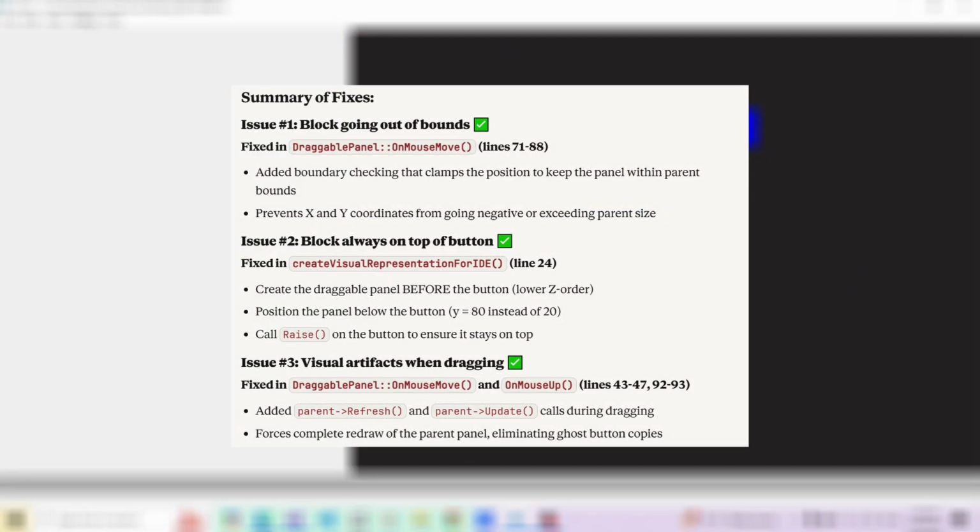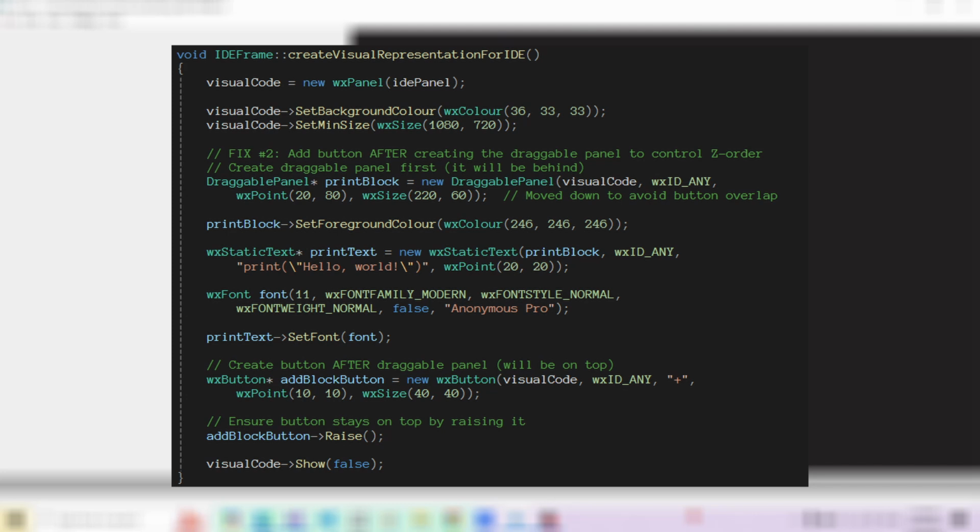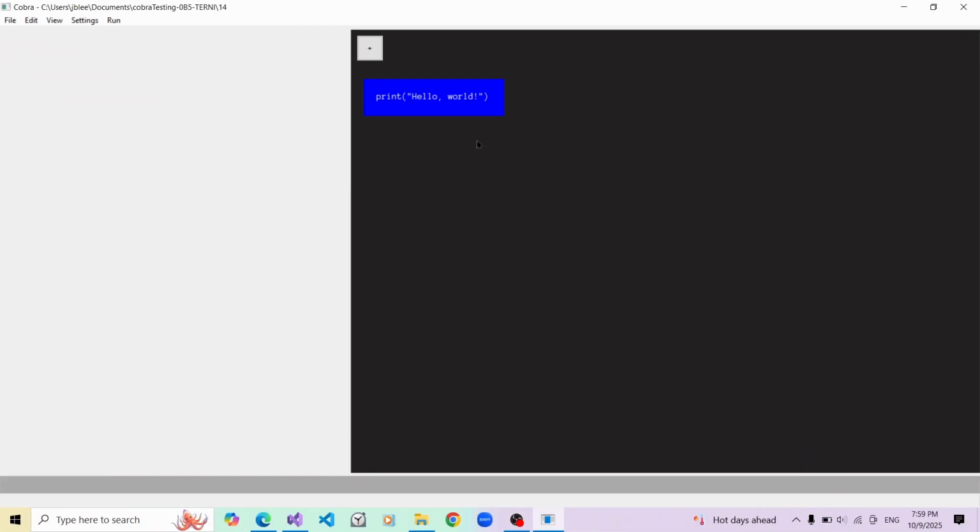We also can't forget about losing the block out of bounds and the block being in front of the button. I really had no clue how to fix these, so like always, I got Claude to do it for me. Fix 2 was simple, basically creating the block before the panel and raising the button, and Fix 1 and 3 involve adding boundary checks and refreshing the parent, respectively. Basically, all my problems are fixed, but now the button will only be raised if my cursor hovers over it. Nevertheless, it's an improvement. Now that I've mostly fixed these issues, it's time to actually create new blocks.